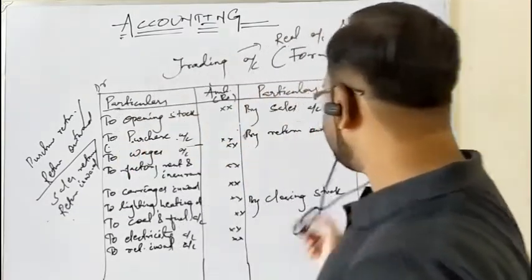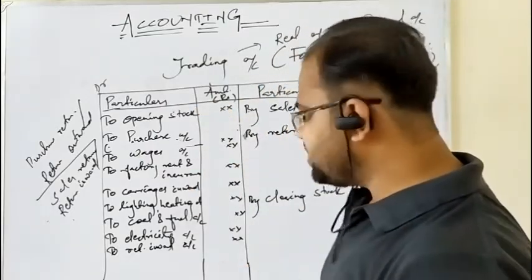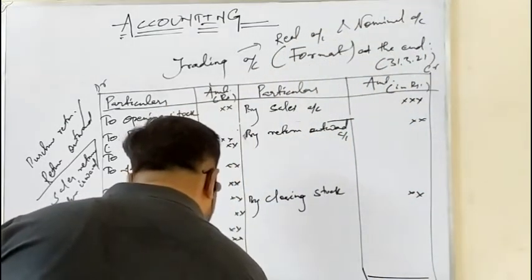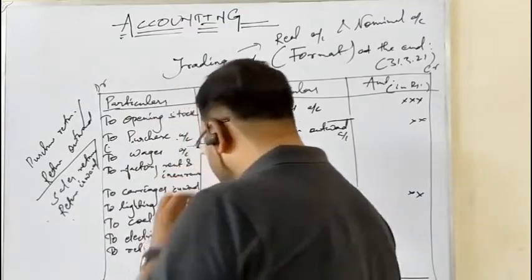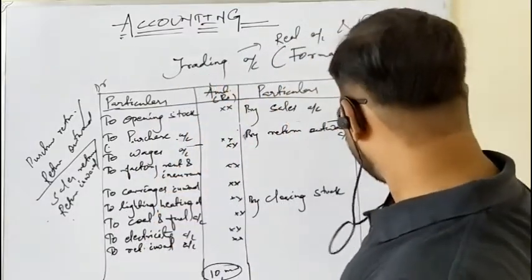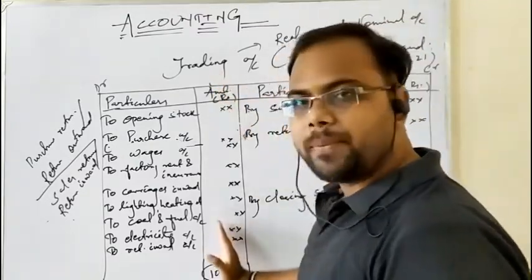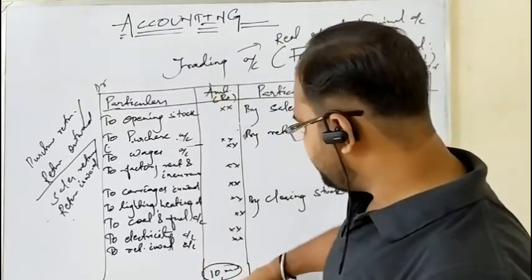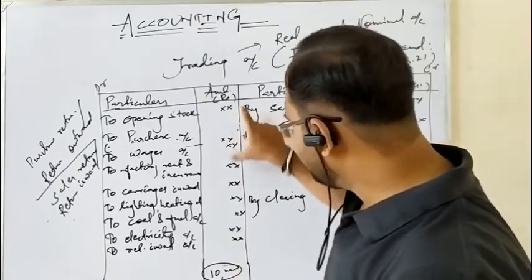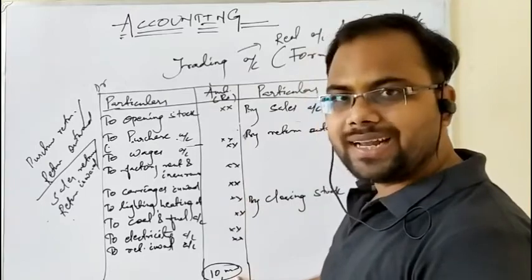Okay, so 50,000 is the total of the credit side and 40,000 is the total of the debit side. So where is the deficit? On the debit side. How much? 10,000. Look carefully as I have explained in the concept. You can watch that video regarding the matching concept also. The highest total is 50,000, so I put it on both the sides. How much is the total of the debit side? 40,000. And what is the deficit then? 50 minus 40 is 10,000. This total is 50,000, and this total is 40,000 as I have taken as an example. So the deficit is 10,000.